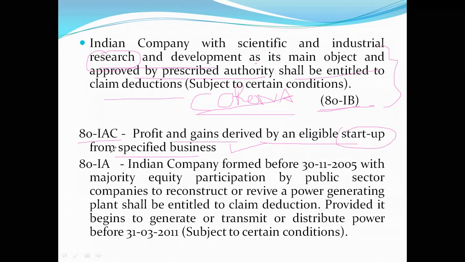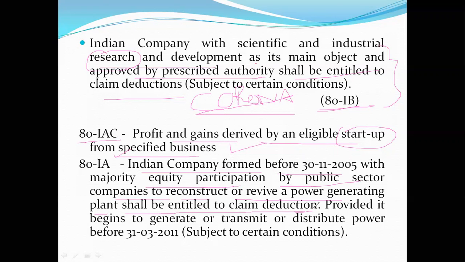So under section 80IA, an Indian company formed before 30/11/2005 with majority equity participation by public sector companies to reconstruct or revive a power generating plant shall be entitled to claim a deduction. As you all know, power is a major source of economic growth.